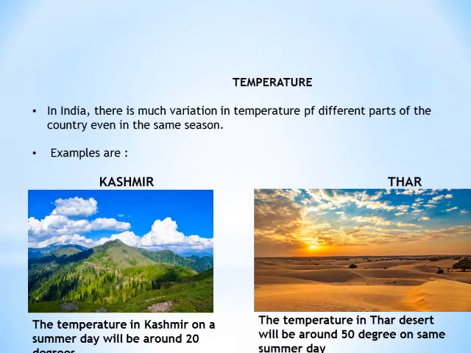For example, on a summer day, the temperature in the Rajasthan desert may be 50 degrees. But on the same day, the temperature will be around 20 degrees in Kashmir, especially from the Pahalgam side and Sonmarg side, while in Thar, it will be 50 degrees. Similarly, the day temperature may rise up to 50 degrees in Thar, while this temperature may come down to 15 degrees on the same night.